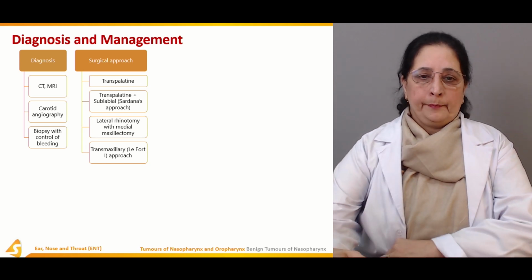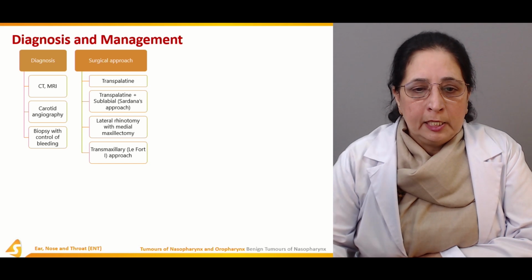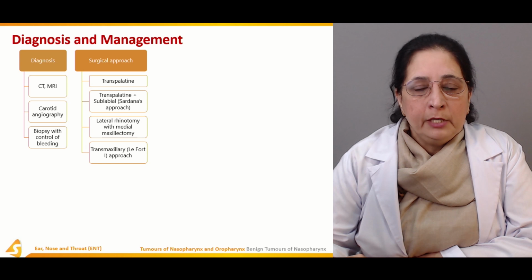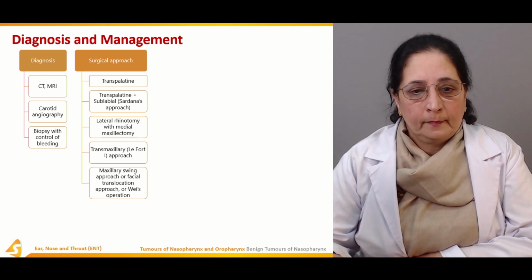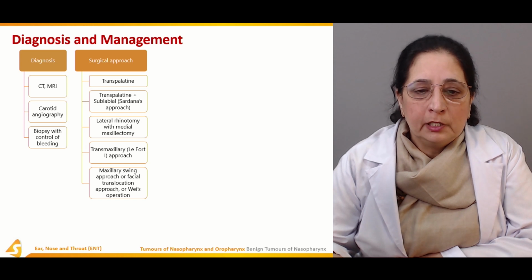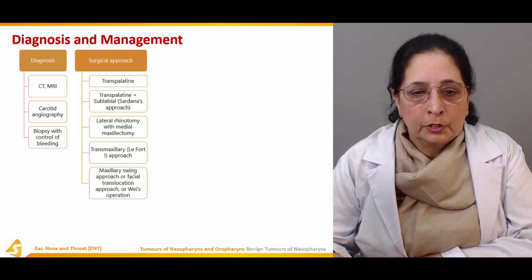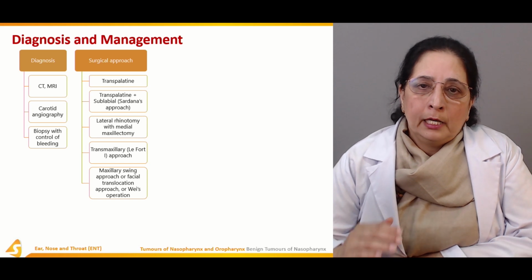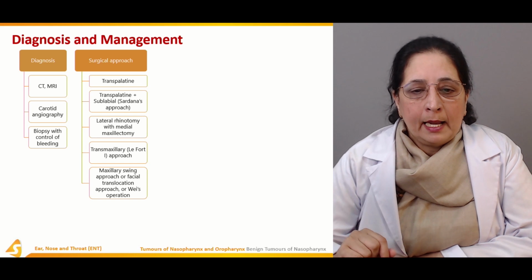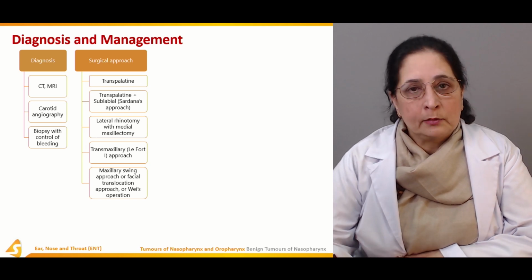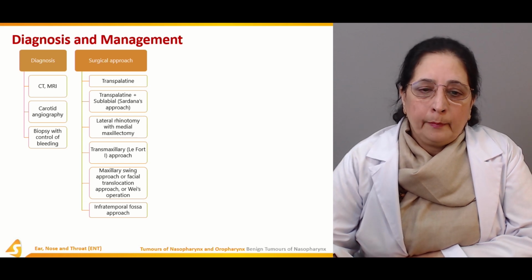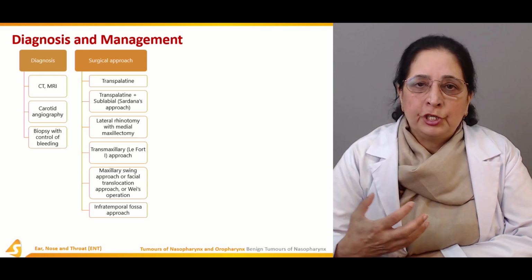And then the other surgical approach is the transmaxillary, which is also known as the Le Fort 1 approach. Maxillary swing approach or facial translocation approach. Infratemporal fossa approach. So all these are different approaches.